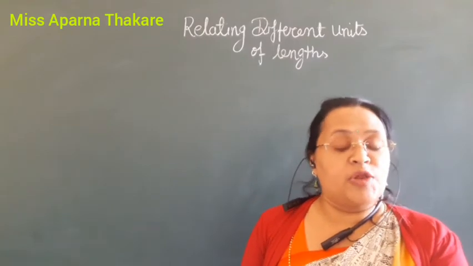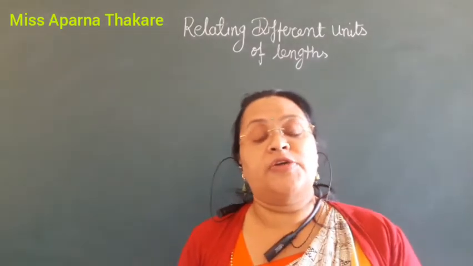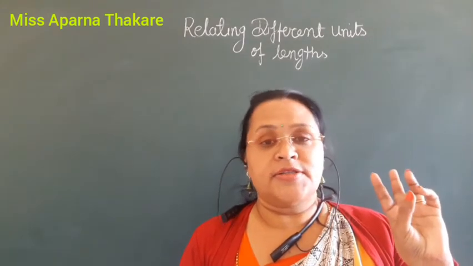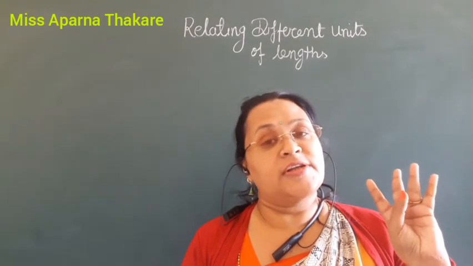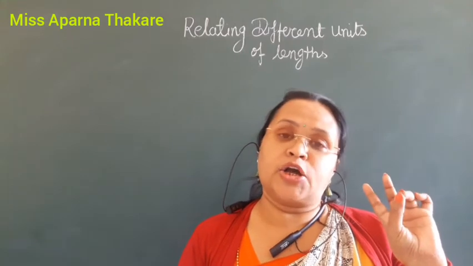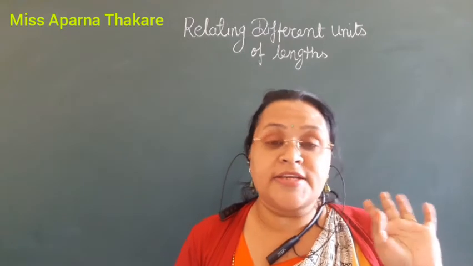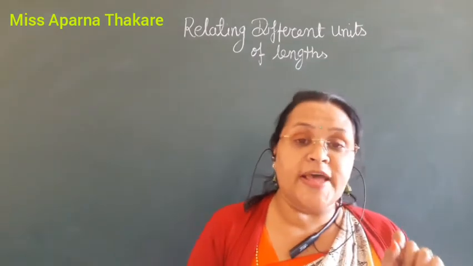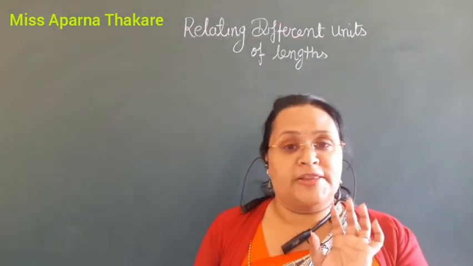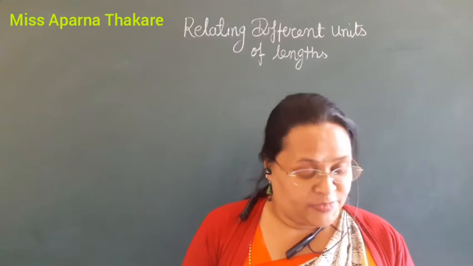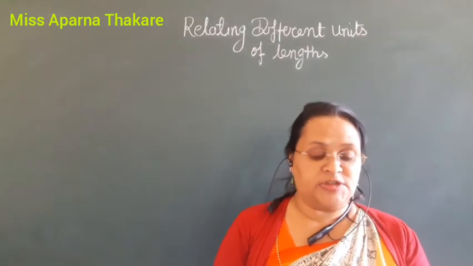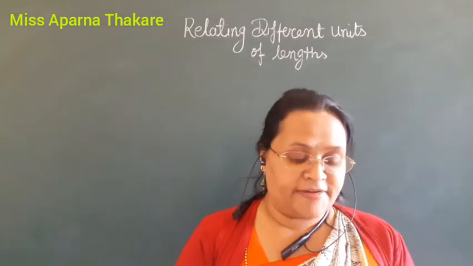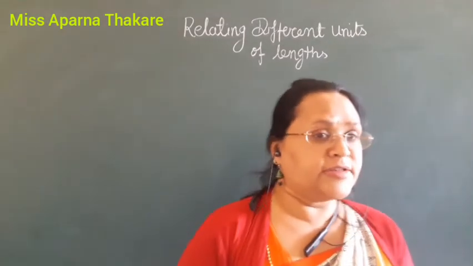Everyone knows the place value. What is the place value? Place value, what we can say, is ones, tens, 100, 1000, 10,000, lakh, 10 lakh, crore, 10 crore. Like this we say the place value of a number. Now we have to see the place value of length, measurement of length. See, first is given 1000, 100, tens, ones, tenth, 100th and 1000th. It is only like that.